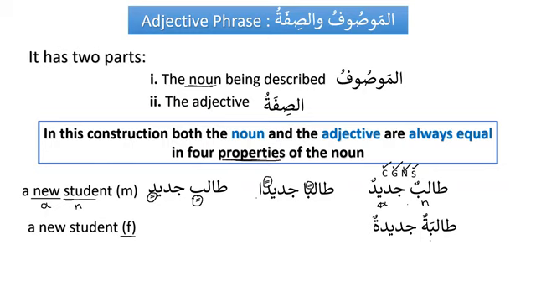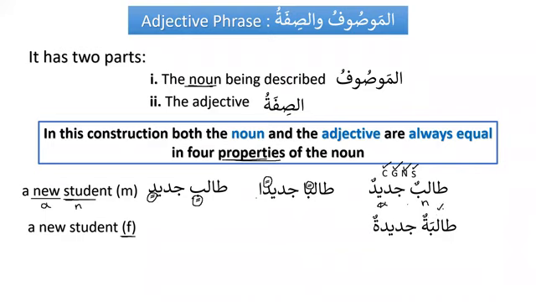So now we say talibatun jadidatun. It is not possible to say talibatun jadidun. That will be a mistake. Why? Because we know that in an adjective phrase, mawsuf and sifa must be equal in four things. So we know that talibatun is indefinite and jadidatun is also indefinite.